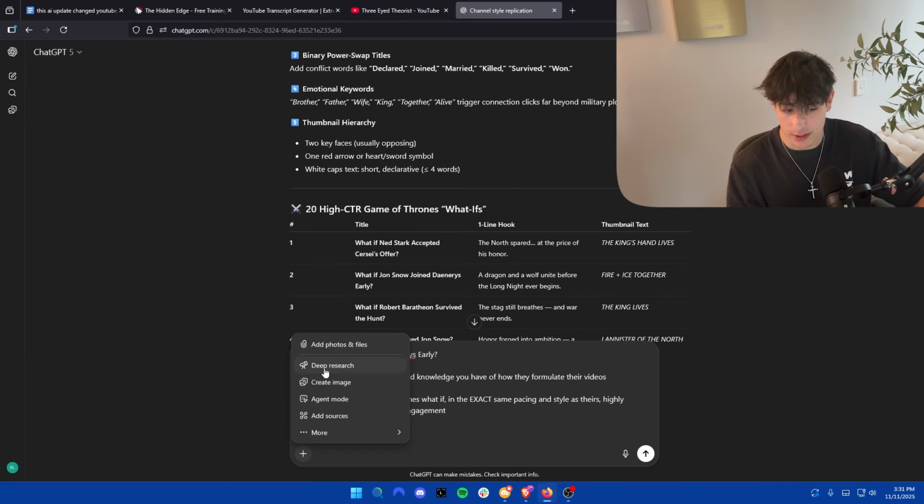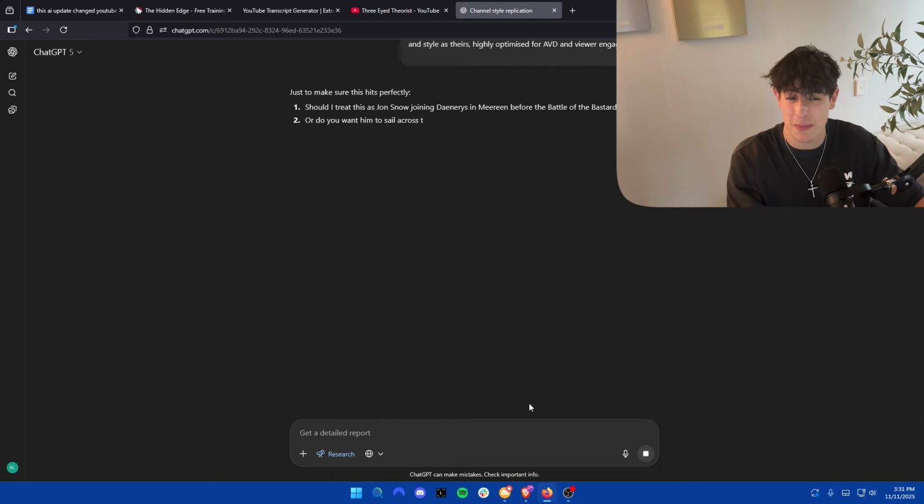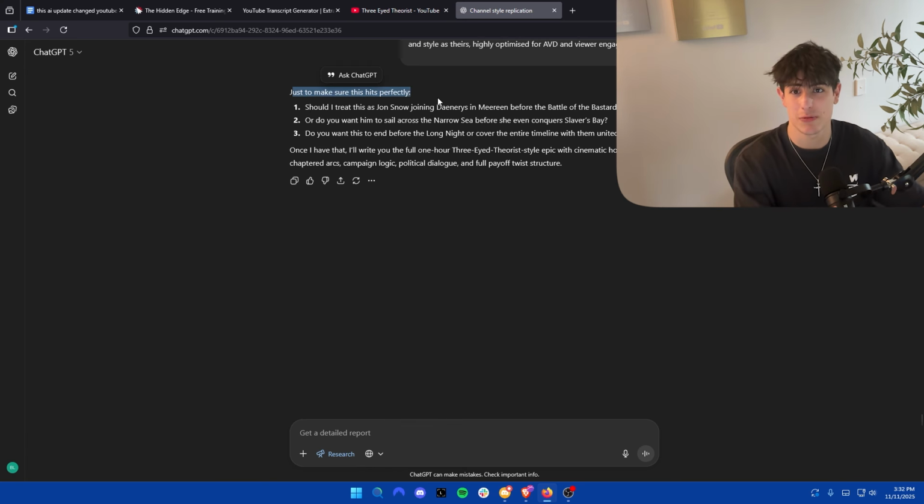Make sure you're pressing the plus and you're using deep research. Now, yes, you can do it without deep research, but it's not going to be as long. You know how we said make it an hour? For example, if you don't use deep research, it might be like 20 minutes. And there we go. This is how good deep research is, by the way, guys. It wants a clarification on what we're doing.